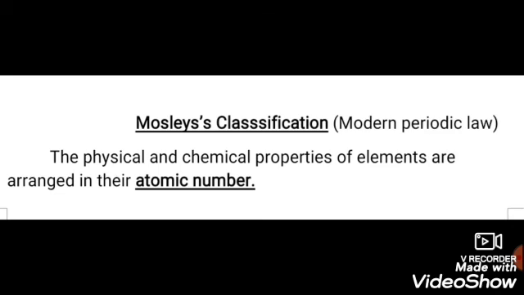Once again, the physical and chemical properties of elements are arranged by their atomic number. In all the 5 earlier classifications, the elements are arranged by their atomic weight. But in Moseley's classification, the physical and chemical properties of the elements are arranged by their atomic number.